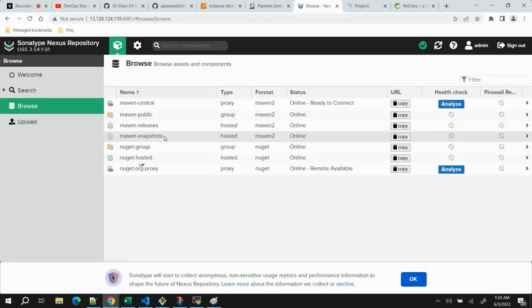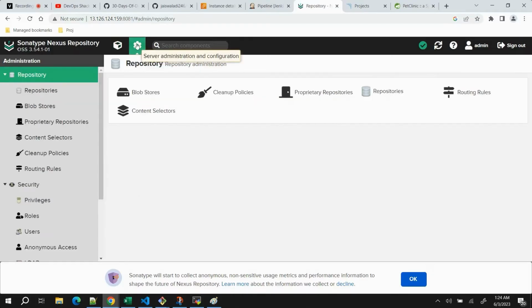In our case, since we do not have any snapshots, and I will show you in a minute why that is, we are going to use Maven Releases to push our artifacts to the Nexus repository. Maven Releases is the name of the repository to which we will push our files. I hope you got the point.